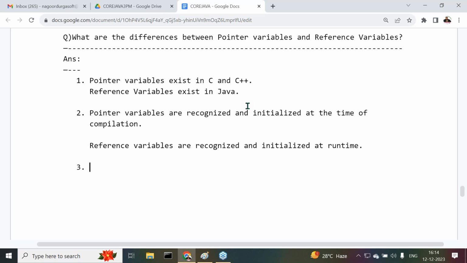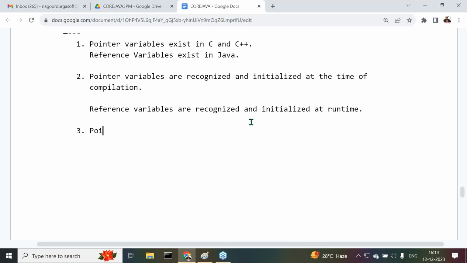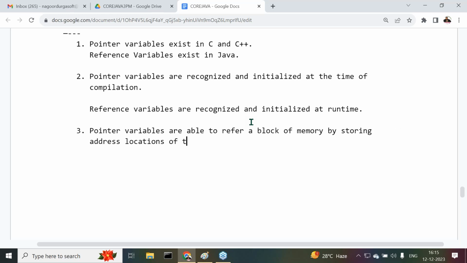Point number 3. Now this is our required point. Pointer variables are able to refer a block of memory by storing address locations of the data.